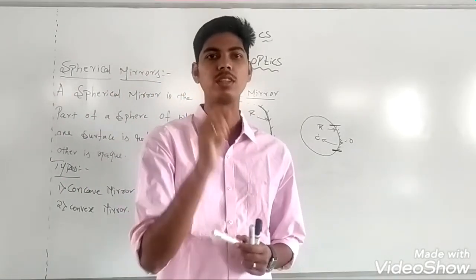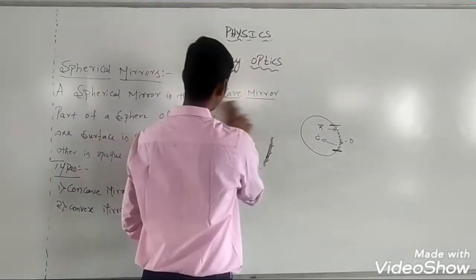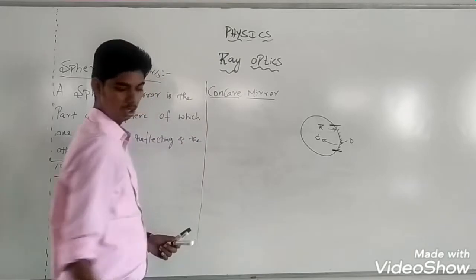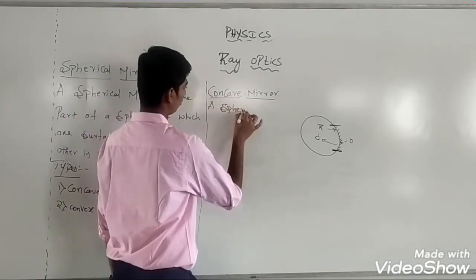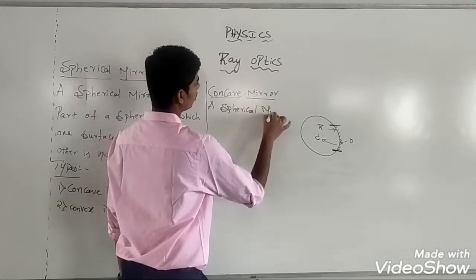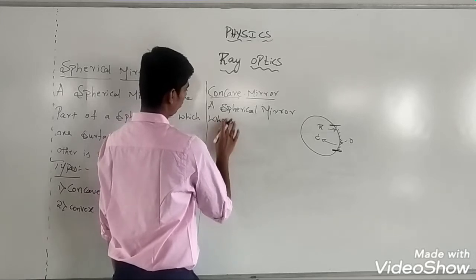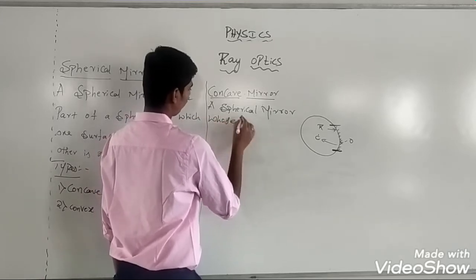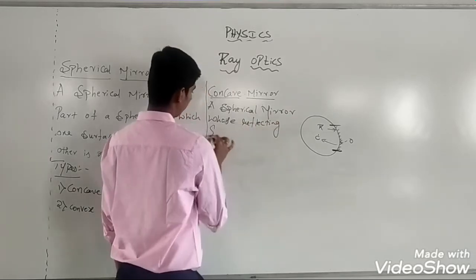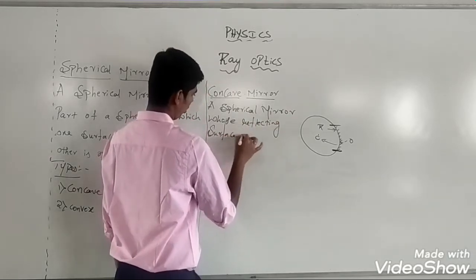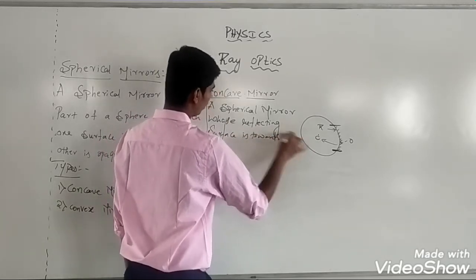Surface is towards the center of the sphere is called a concave mirror. So we'll define it. A concave mirror is a spherical mirror whose reflecting surface is towards the center of the sphere.